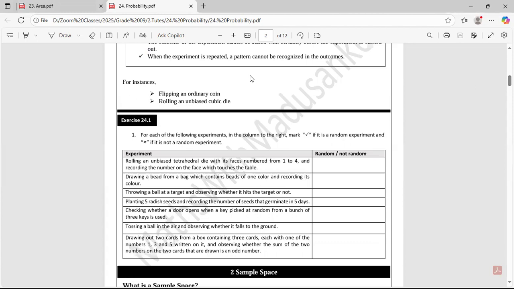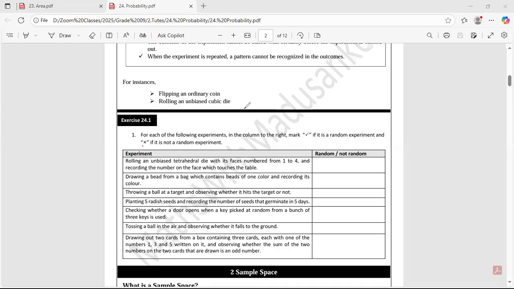Exercise 24.1. Let's read that. For each of the following experiments in the column to the right, mark check if it is a random experiment and mark wrong if it is not a random experiment.